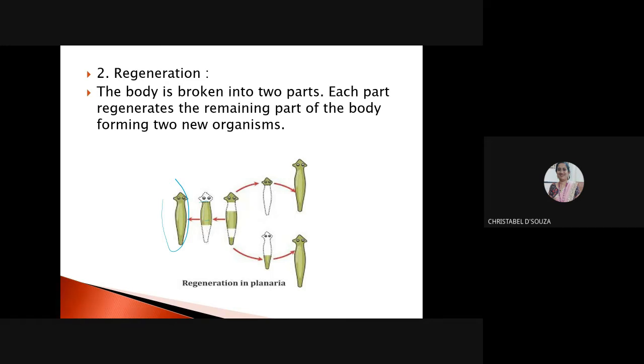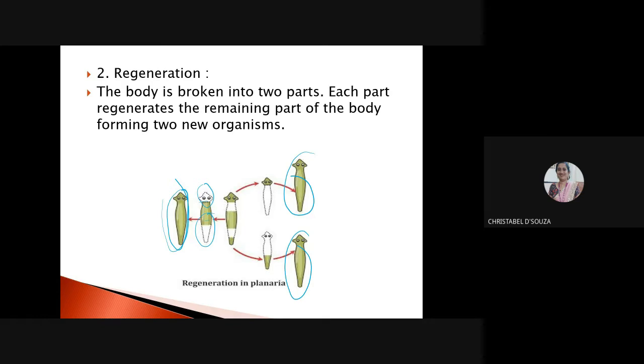This is the tail portion of the planaria. It has formed a new organism. And this middle portion also will form a new organism. So the head, the tail portion, and the middle portion each form a new organism.